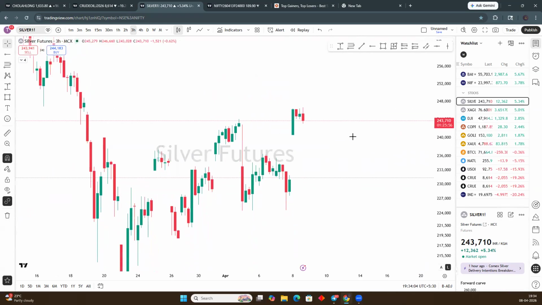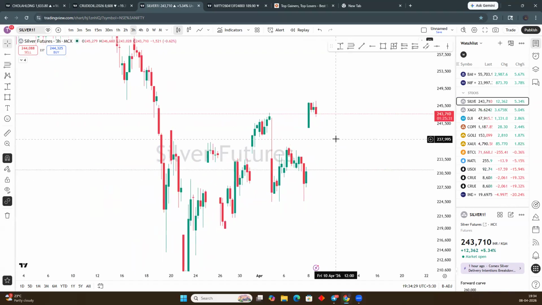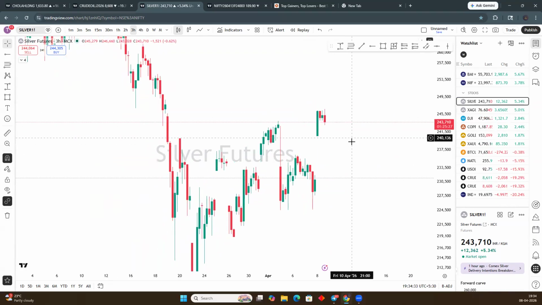If we look at the bigger time frame, you can see here the silver, after too much consolidation, became a gap up, and there is no clear trend. Always you can see there are gaps in the silver, and sooner or later these gaps are filled by the market. Okay, so you have to maintain this stance. Let's see what's going to happen in the silver.